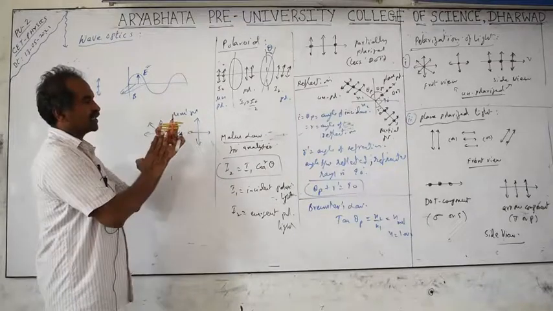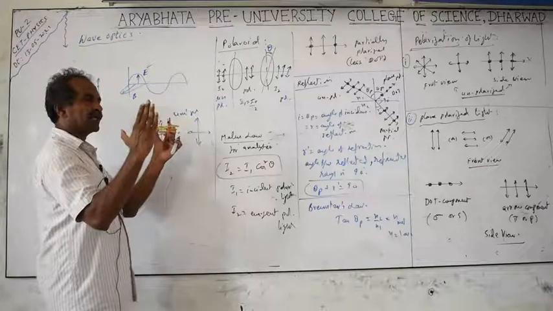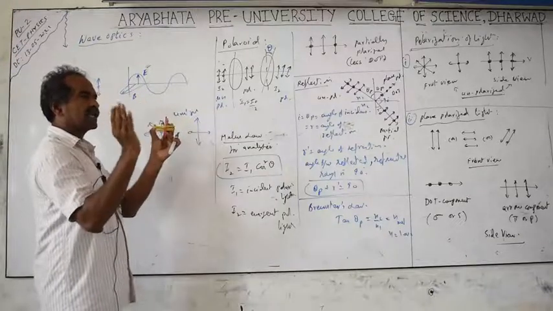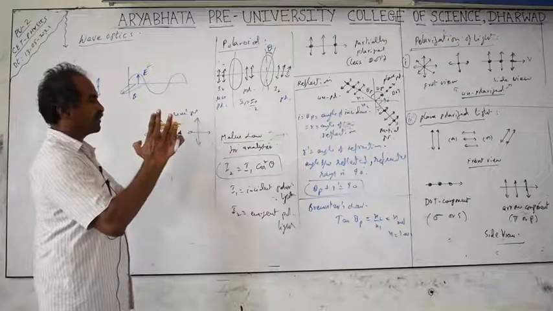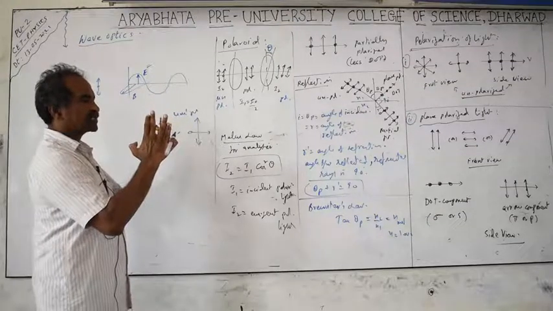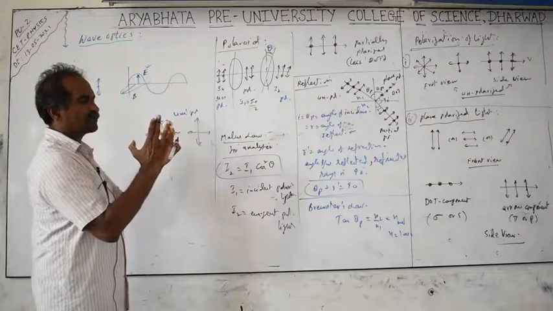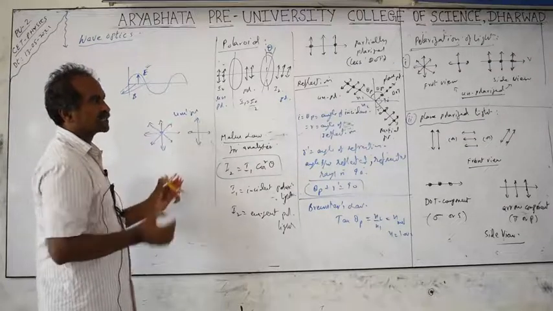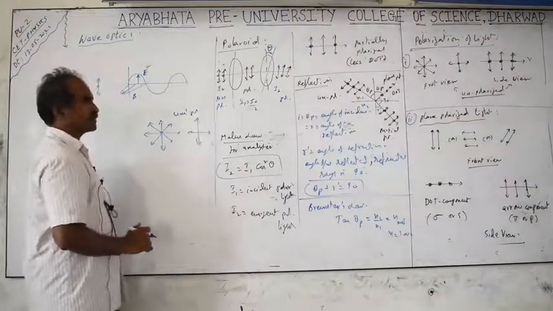vibration. For example, if these waves are propagating forward, I will take a slit, an opaque plate with a narrow slit in the order of the wavelength. If this slit is kept in the path of the transverse waves, the vibrations which are parallel to the slit will go through it, but the vibrations perpendicular to the slit will be stopped and absorbed by it. This is called selective absorption, also called dichroism.